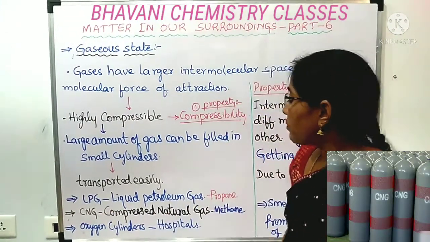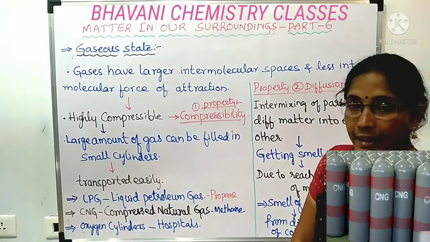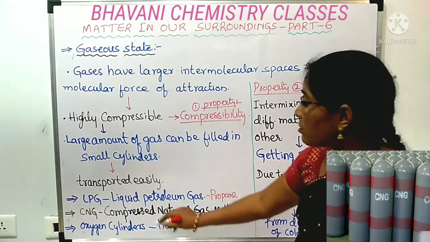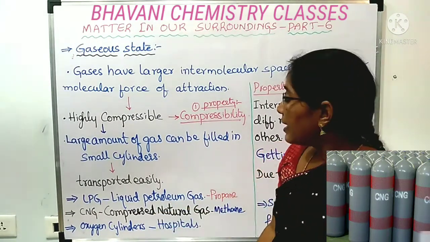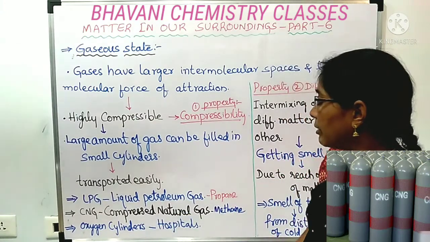CNG means what? Compressed natural gas. This CNG is used as a fuel in automobiles. It majorly contains methane.